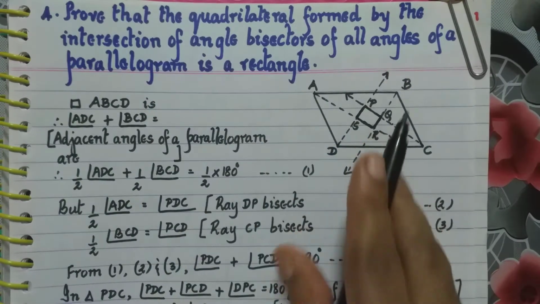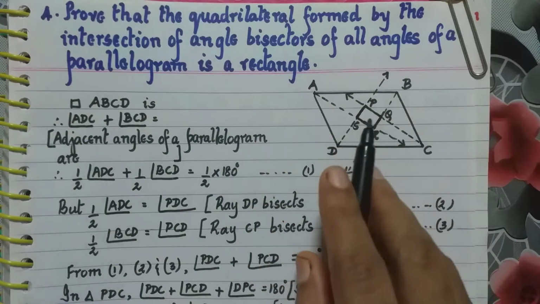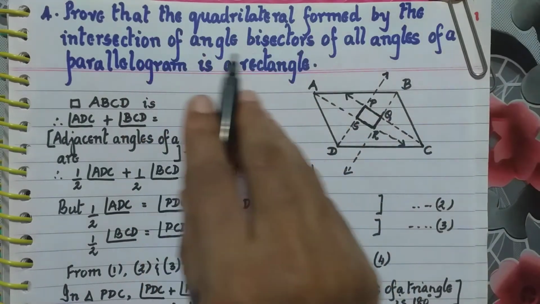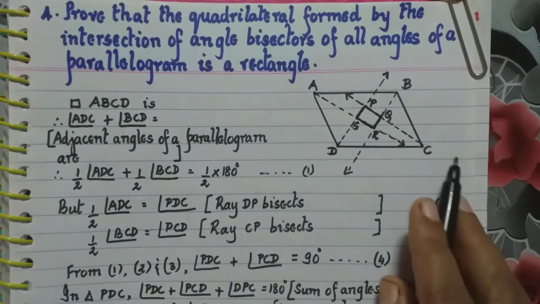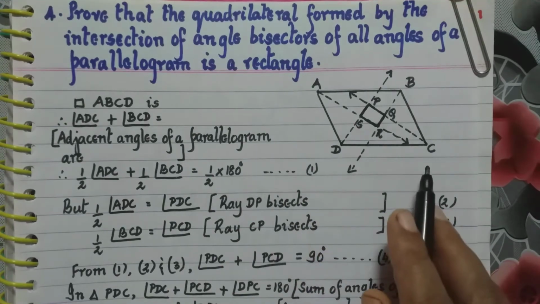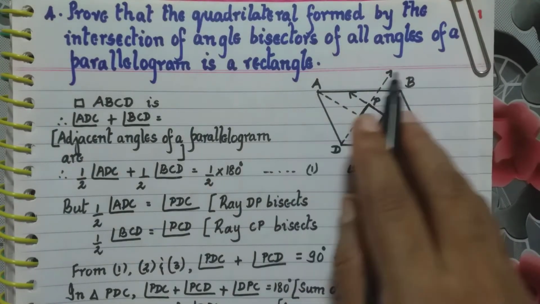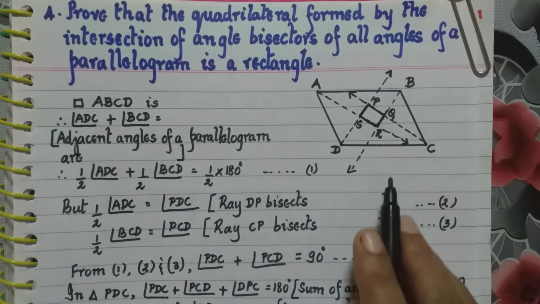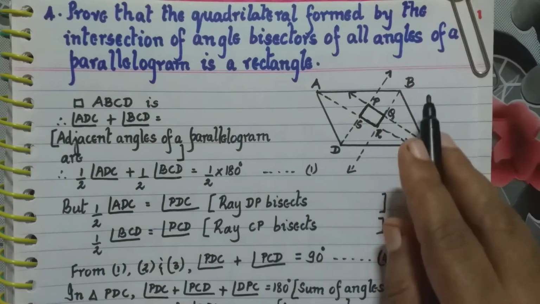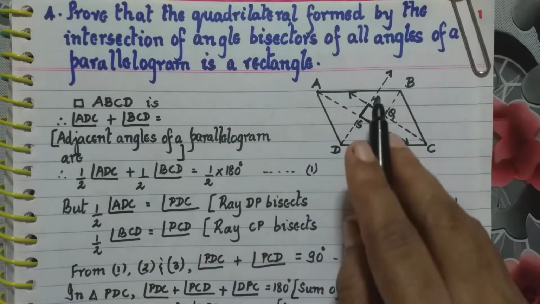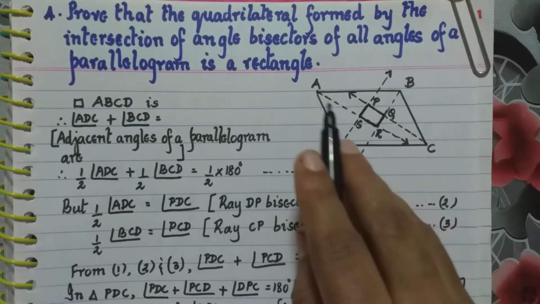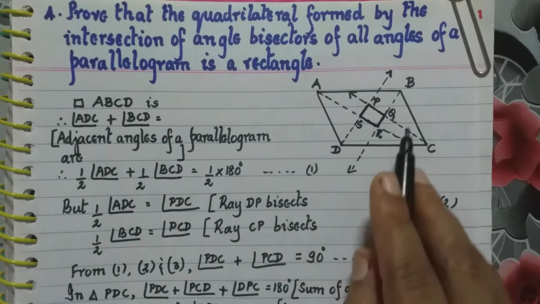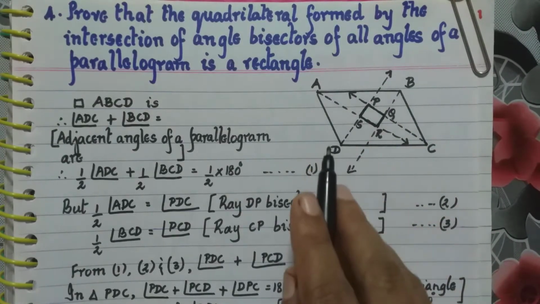First, let us understand the question. They have given us a parallelogram. There is a parallelogram ABCD. They are saying a quadrilateral which is formed by the intersection of the angle bisectors of the angles of a parallelogram. Now, in a parallelogram ABCD, the angles are angle A, angle B, angle C, and angle D. You can see that angle bisectors are drawn from all the angles. Once they are drawn, they are all joining, and a small quadrilateral is formed inside that.